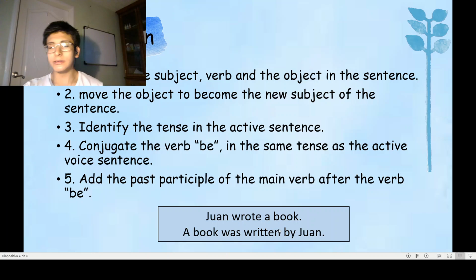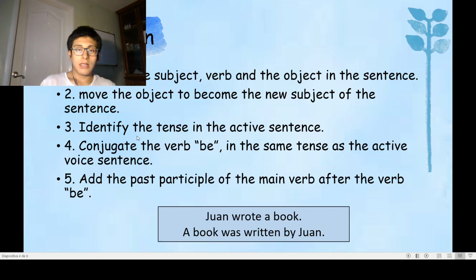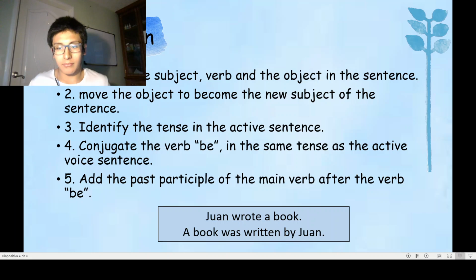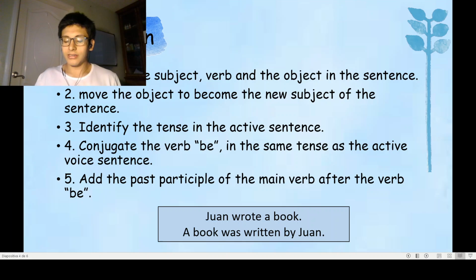And the last thing, which I didn't put here because it's a bit of an optional step: when we want to talk about some specific situations in which the subject is not important or we don't know it, we don't have to add this. That's why it's optional, because if we say a book was written, it could be complete, but in this case we put the complete information, by whom.